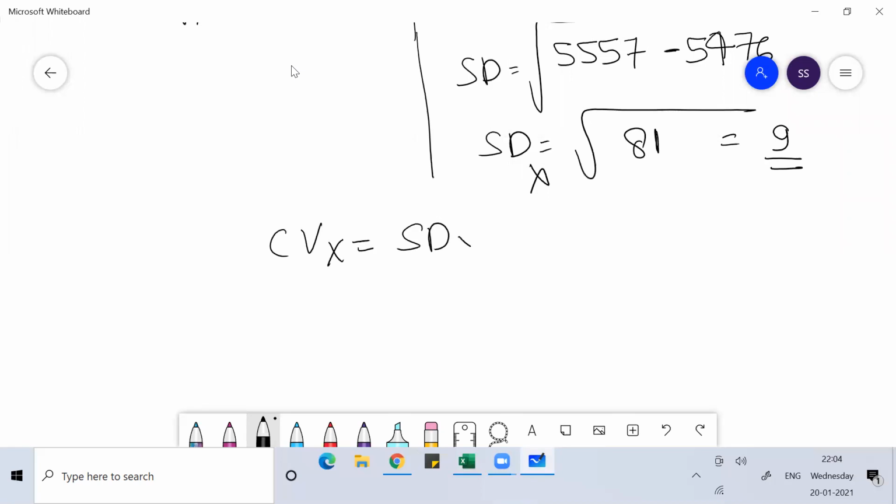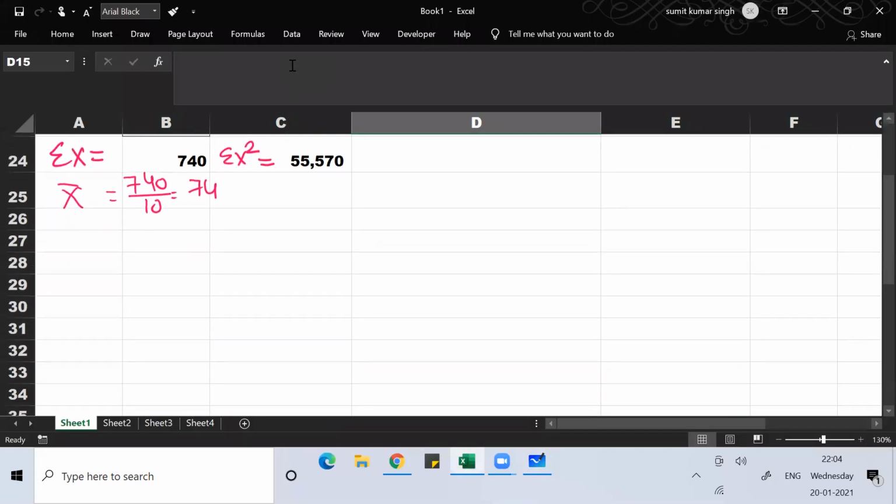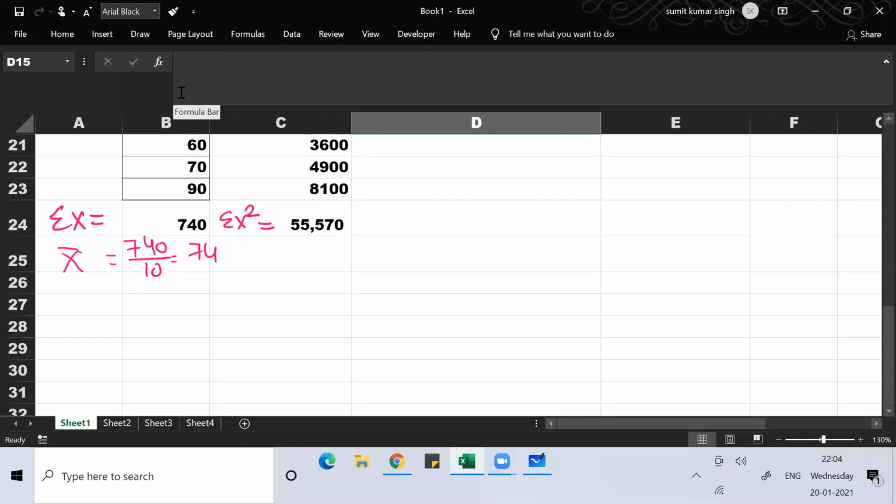that is, standard deviation of x divided by the mean of x into 100. So the standard deviation is 9, mean was 74, no? Into 100. Do this calculation. Mean was 74. Okay. So you can find this.